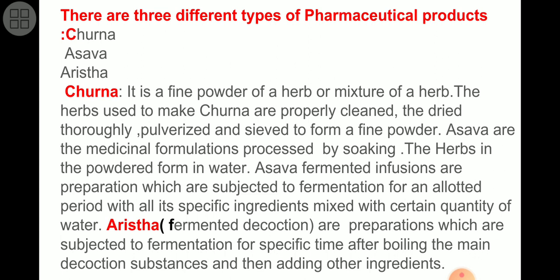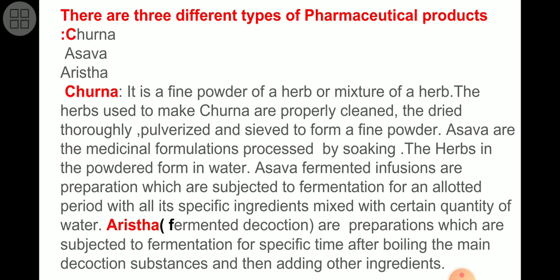The herbs used to make the churna are properly cleaned, dried thoroughly, pulverized, and sieved to form a fine powder. So, in case of churna, my friends, it is a fine powder of a herb or a mixture of herbs. The herb used in the preparation of churna is first of all cleaned, dried thoroughly, pulverized, and sieved to form a fine powder.